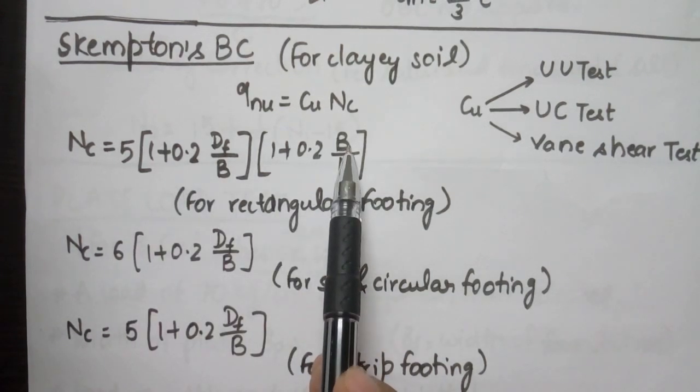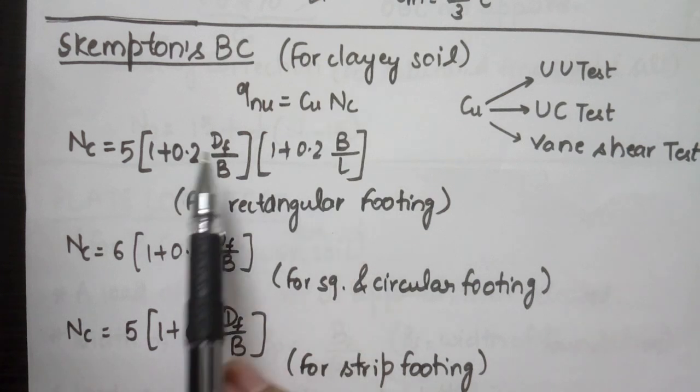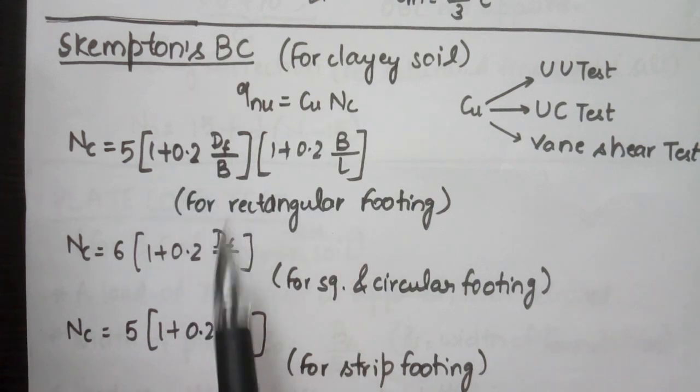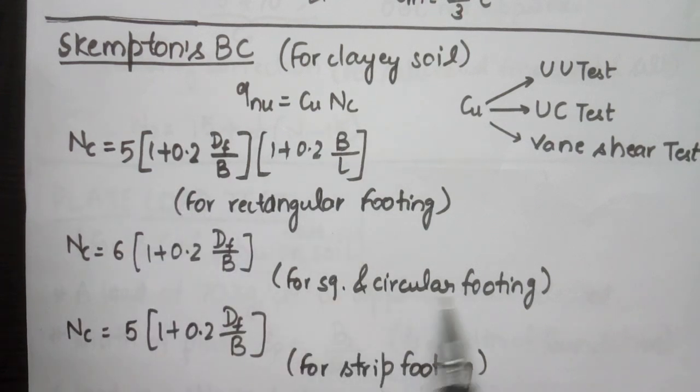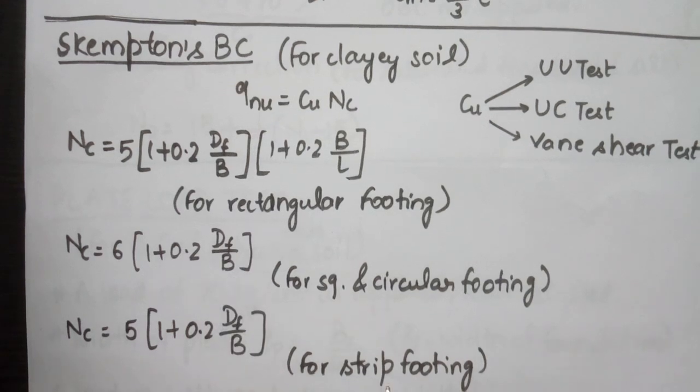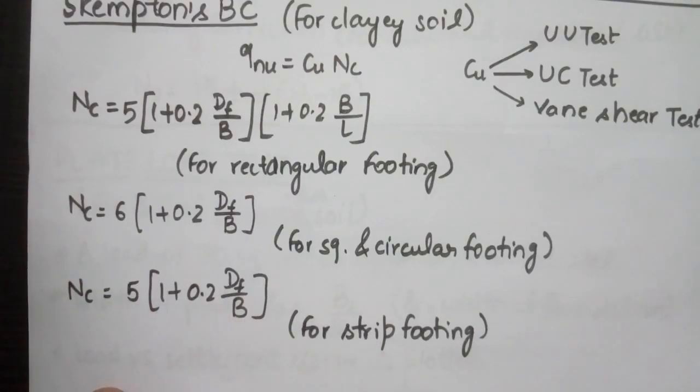B is the width of the footing, L is the length of footing, Df is the depth of foundation. This formula is for rectangular footing. For square and circular footing, we have 6 (1 plus 0.2 Df by B). For strip footing, we have 5 (1 plus 0.2 Df by B).